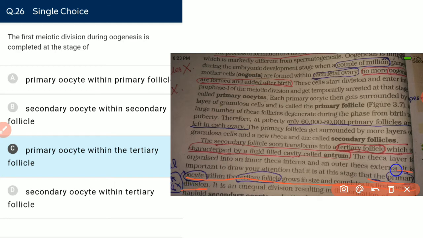The primary oocyte which grows within the tertiary follicle divides to complete the first meiotic division, which gives rise to a secondary oocyte and a polar body. Meiosis I takes place in the primary oocyte and gives a secondary oocyte and a polar body.